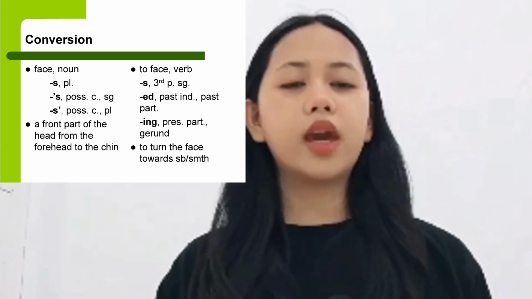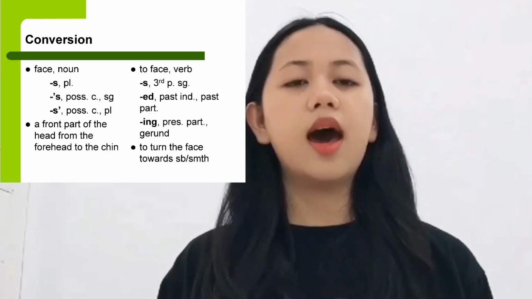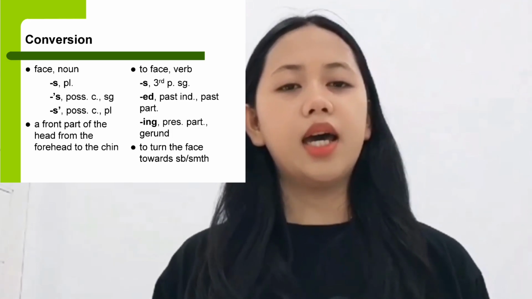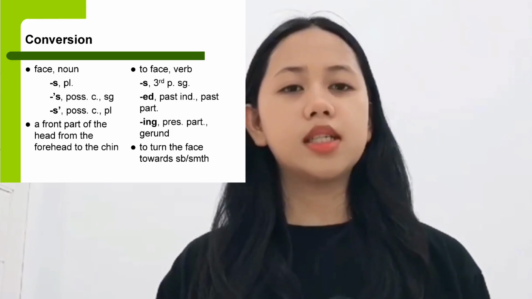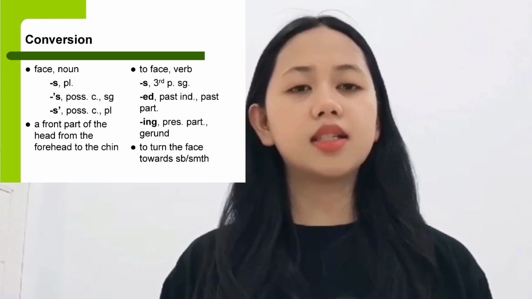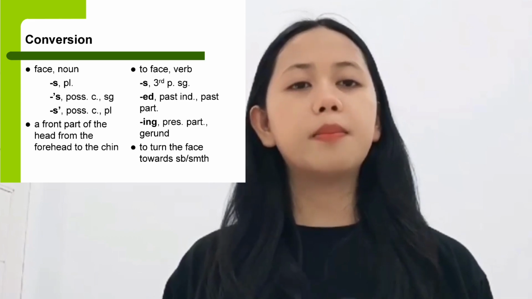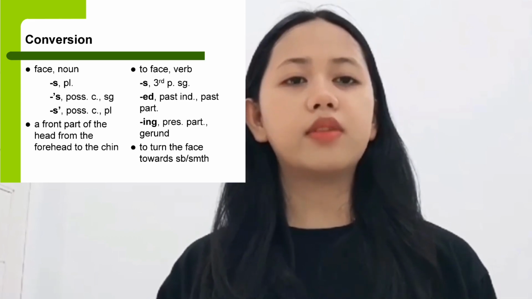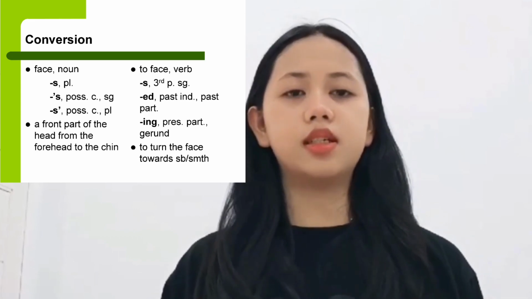Conversion example: face, noun, with plural and possessive forms: the front part of the head from the forehead to the chin.